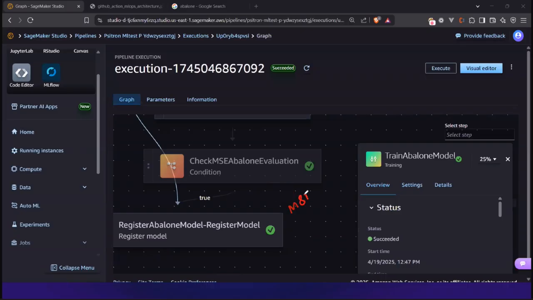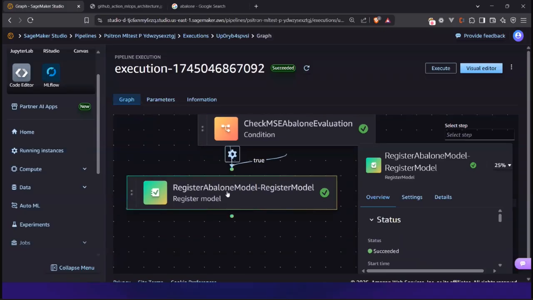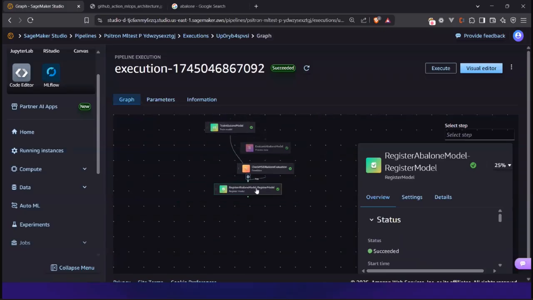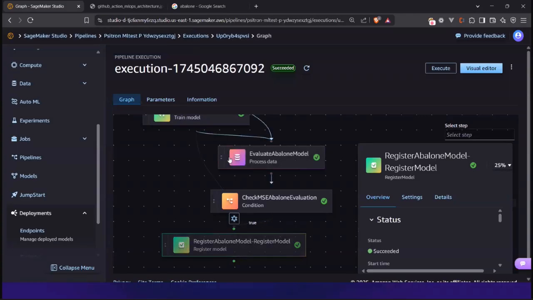If my MSE score is less than or equal to 7, and this condition is true, it will register your model to the model registry, which you can see here. Once the model is registered to a model registry, you can deploy it to production at the various stages you're looking for.